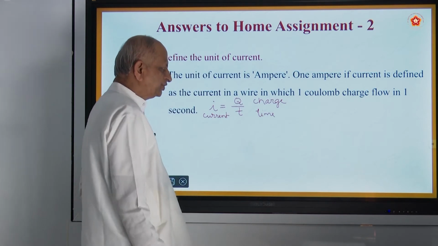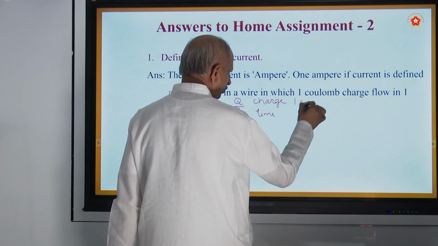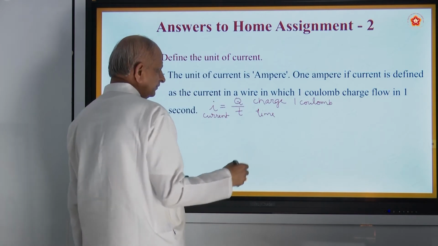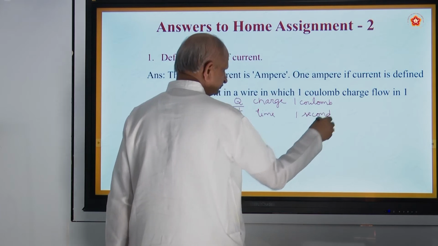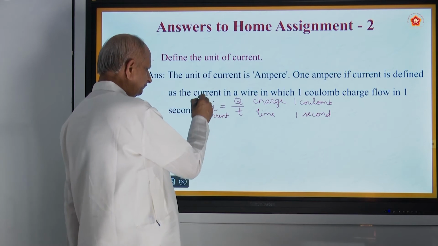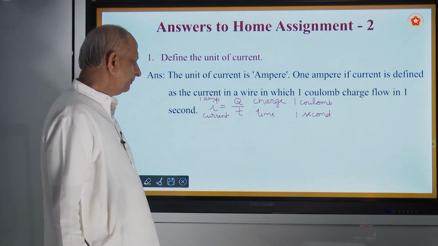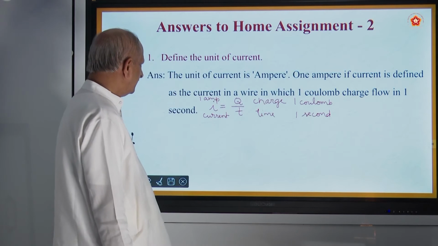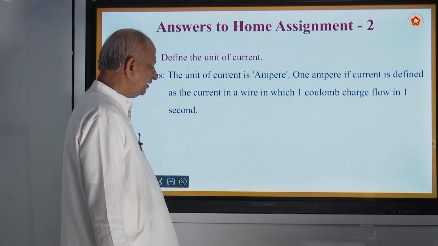How do you measure charge? Charge is measured by coulomb. So if 1 coulomb of charge passes for 1 second, then we say the current is 1 ampere. So 1 ampere current is the ratio of 1 coulomb of charge per 1 second. And that is what is called the unit of current, namely ampere.